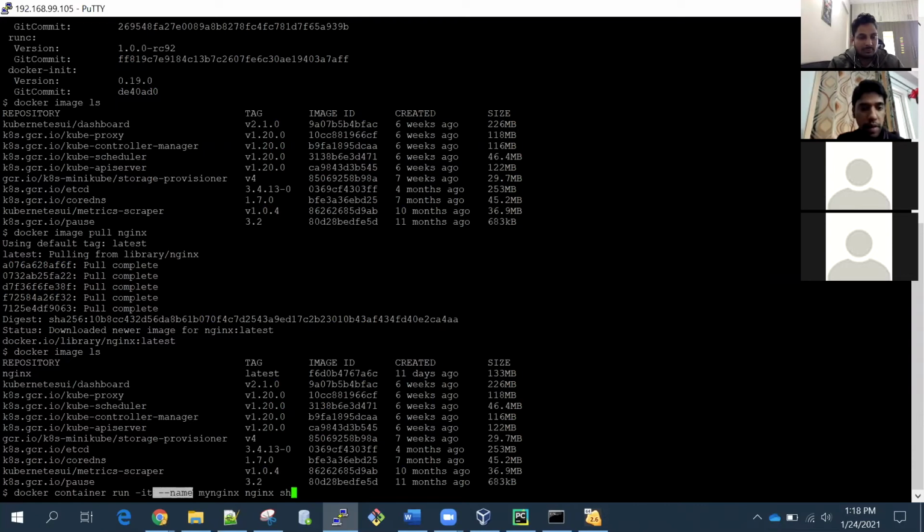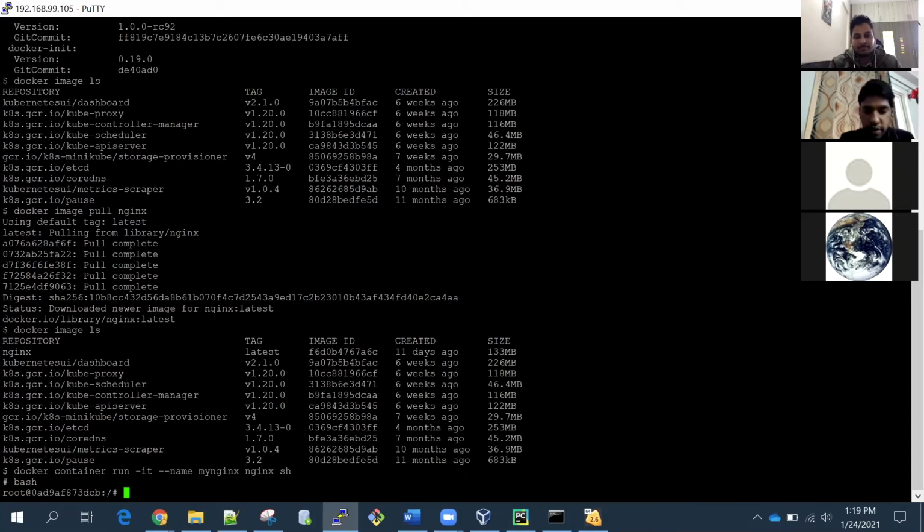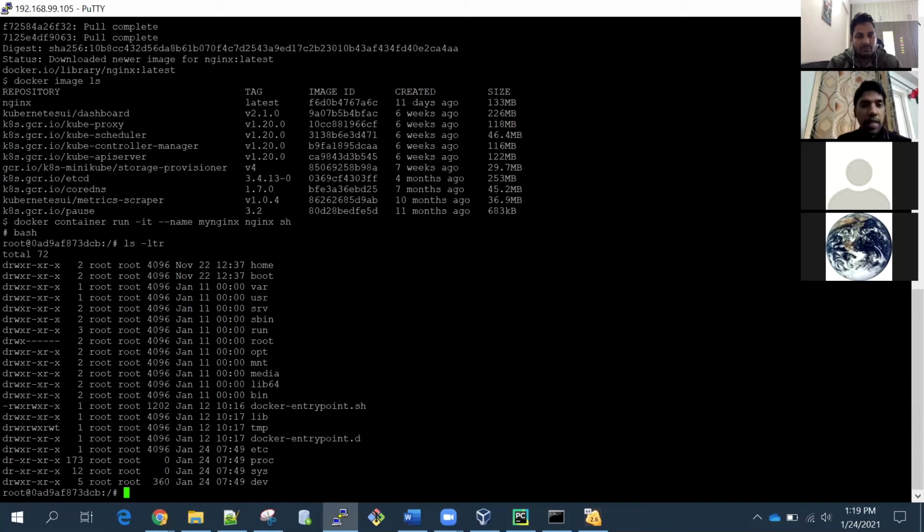Then --name is the name of the container. We have given it a name, like my Nginx, and nginx is the image. And this is the command, sh. sh is nothing but the shell. If you have to interact with the Nginx container, you need some shell. It can be sh or bash or anything like that. If I run this command, I get the prompt here, which means the container is ready. We have run the container and now we are inside it. If I do bash here, I can see the directories. So I am inside the Nginx container.